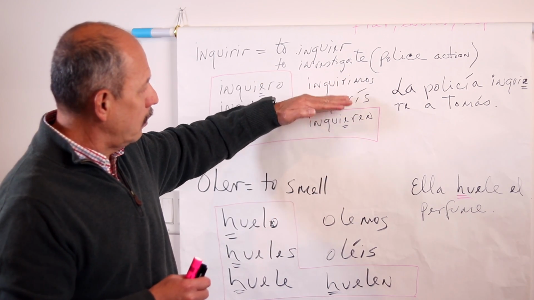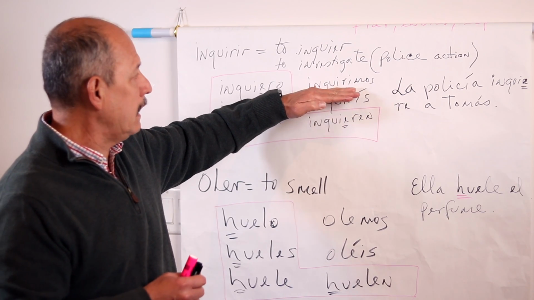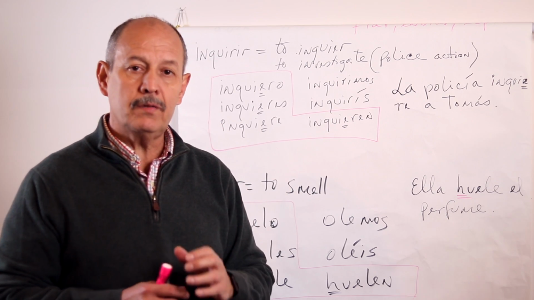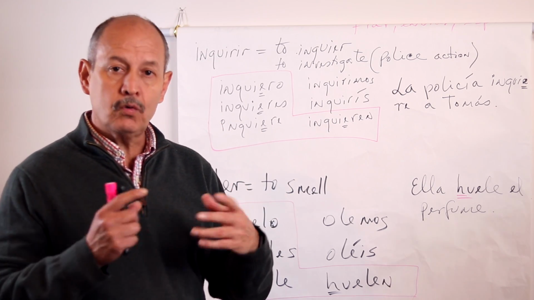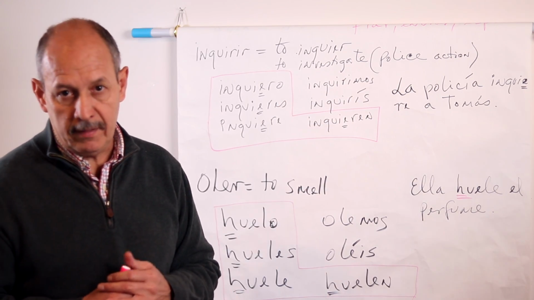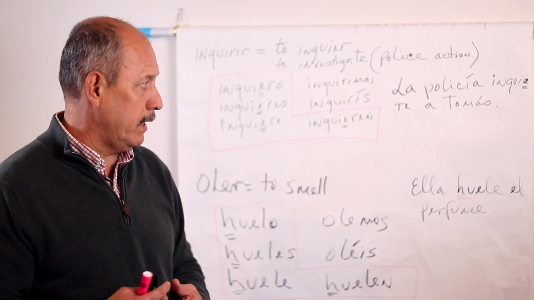And then for nosotros and vosotros form, inquirimos, inquirís. Remember, nosotros and vosotros form in all these verbs, as well as in the stem change verbs, they behave as regular verbs. They have regular conjugations.